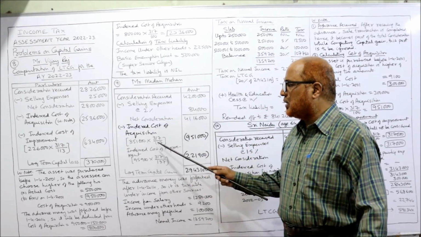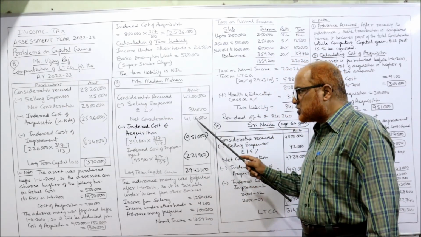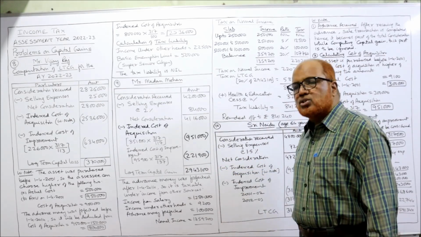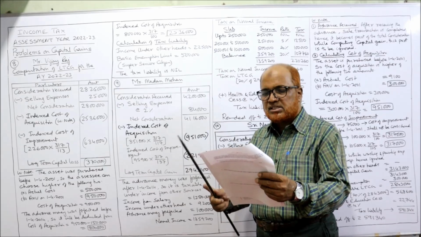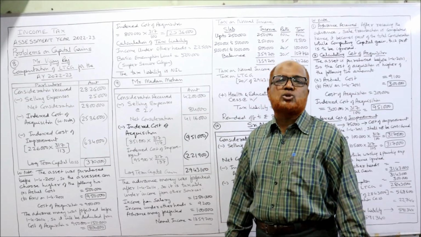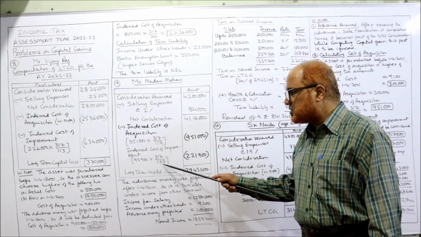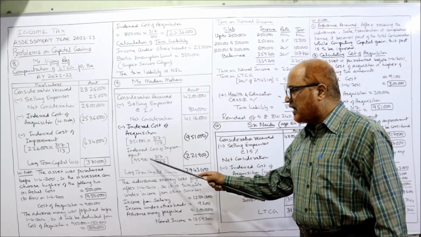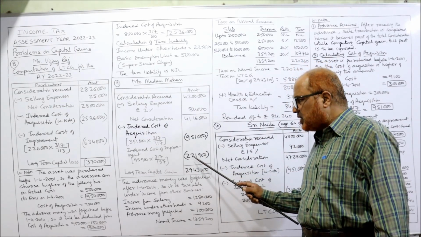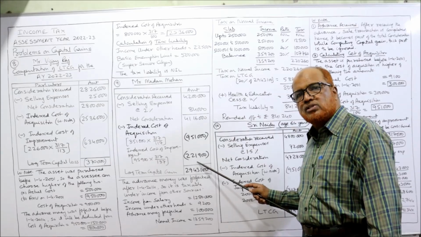2005-2006, 117. So divide. So it comes to 9,51,000. Put it in bracket because we have to subtract. Indexed cost of improvement. The improvement of 95,900 was done in 2008-2009. The index number for 2008-2009 is 137, given on the last line. So 95,900 into 317 by 137, 2,21,900. Again bracket because we have to subtract.